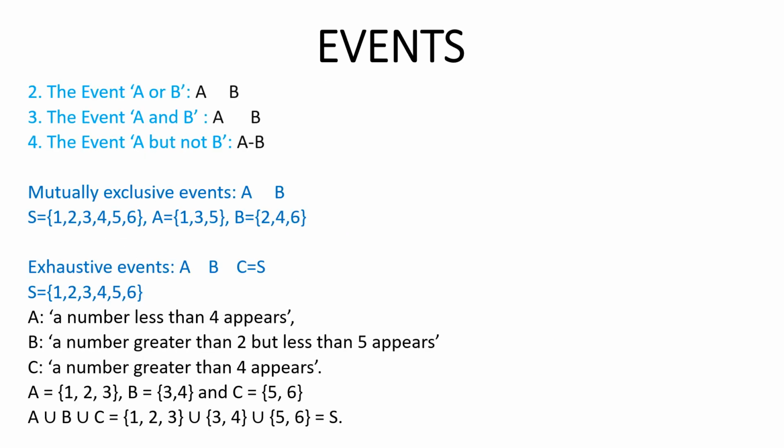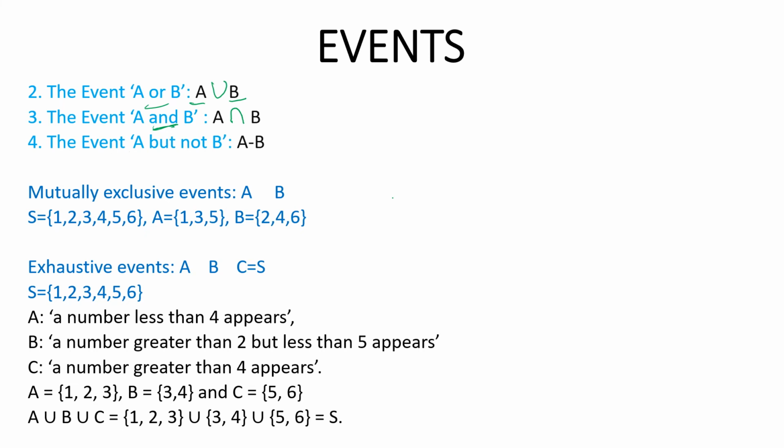The next one is event A or B. Whenever OR comes, you have to put the symbol union. Union means a set of elements of A as well as B together. Whenever AND comes between two variables, it should be A intersection B. Intersection means the elements which are common in A and B are taken into one more separate set.